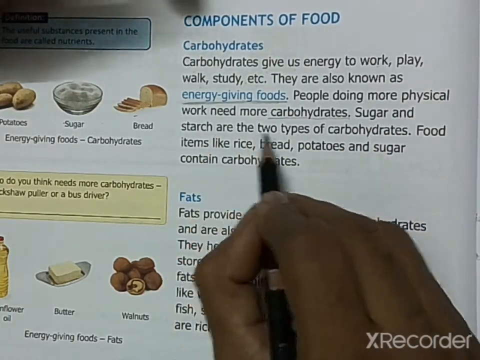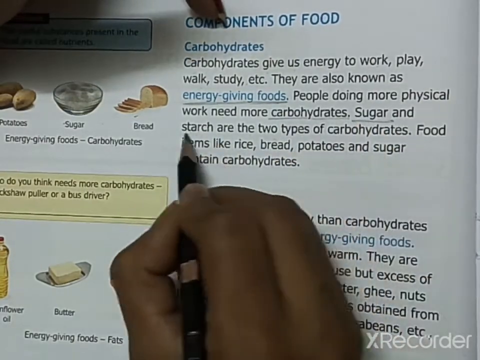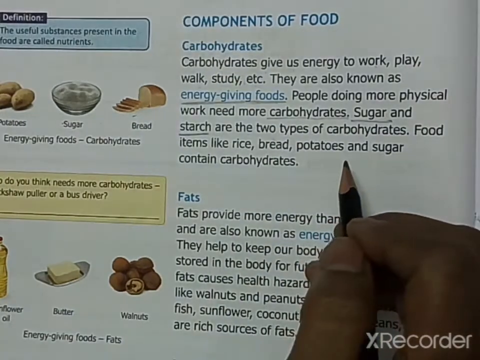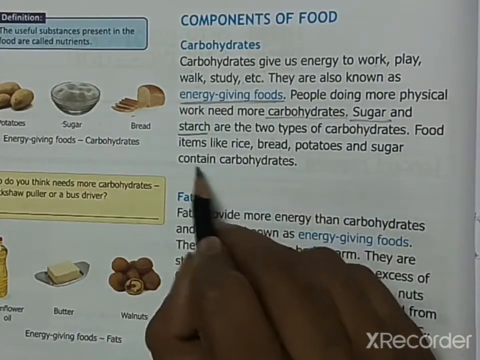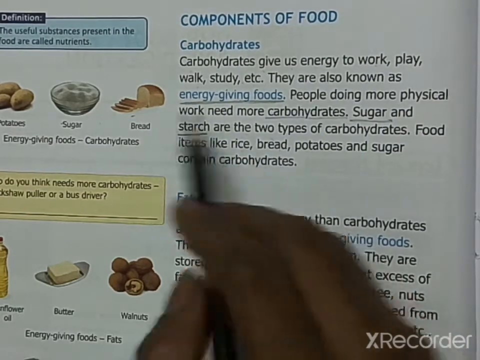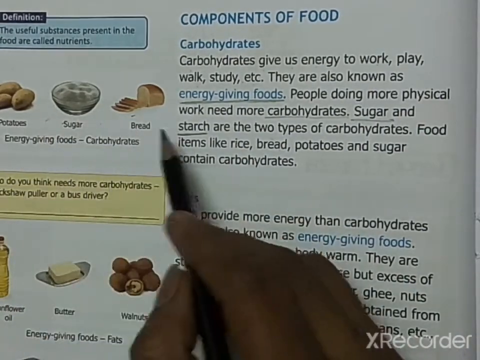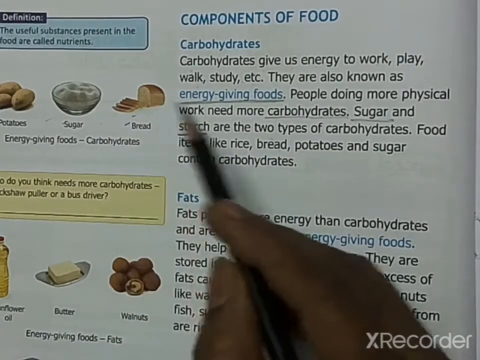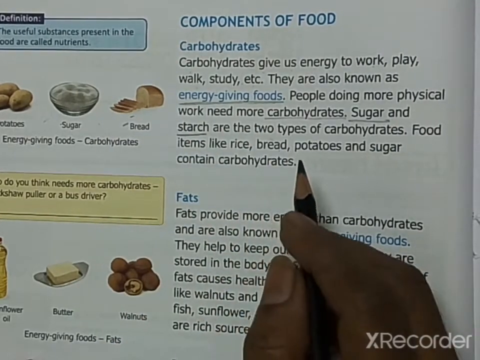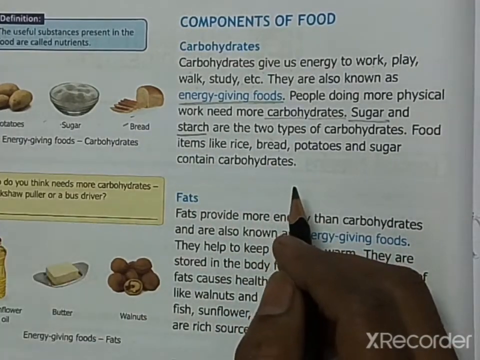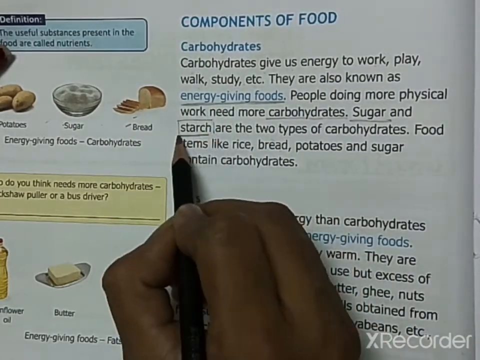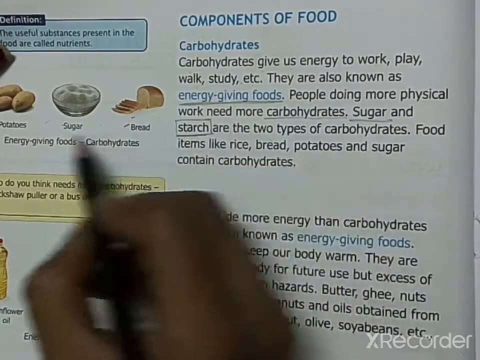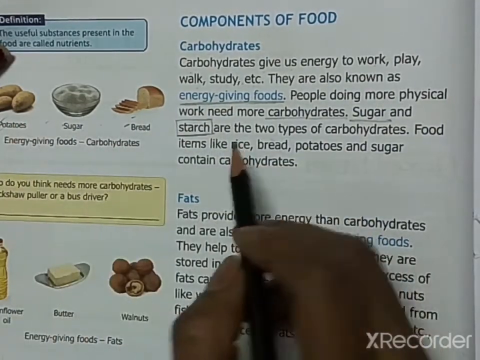Sugar and starch are the 2 types of carbohydrates, and food items like rice, bread, potatoes and sugar contain carbohydrates. Here you can see the pictures. These are the energy giving foods, and they give carbohydrates to our body. This starch is present in different foods, such as potatoes also.